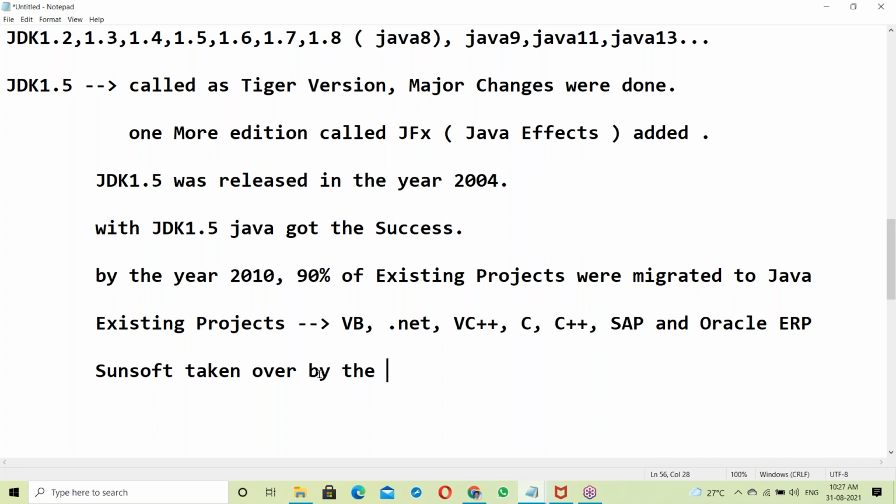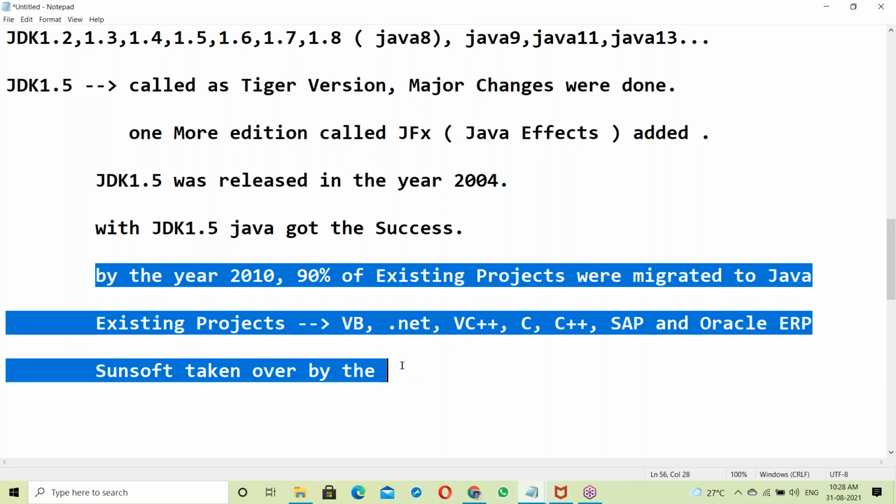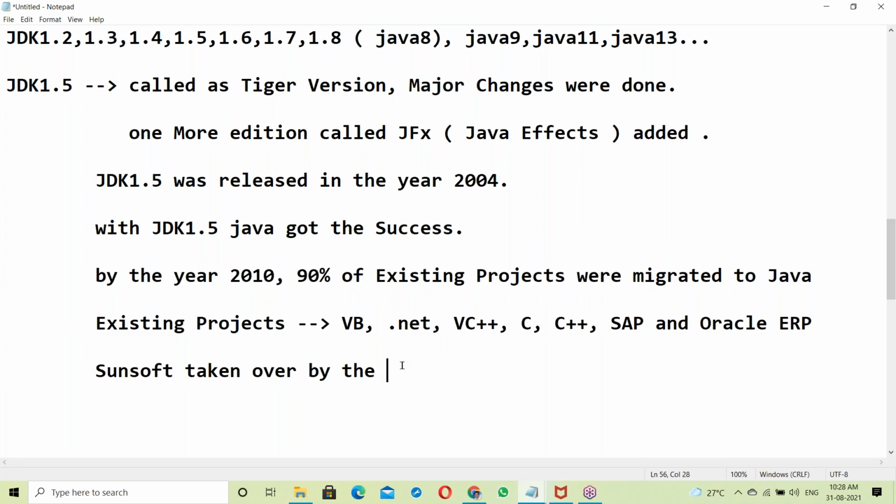Oracle Corporation is leading the industry. So the question is, why has Oracle Corporation taken over all these different companies? To compete with Microsoft in software fields. In the 90s, Microsoft was the leader. To compete with Microsoft, Oracle Corporation has taken over many companies and many softwares, and it has become a leader in the market.